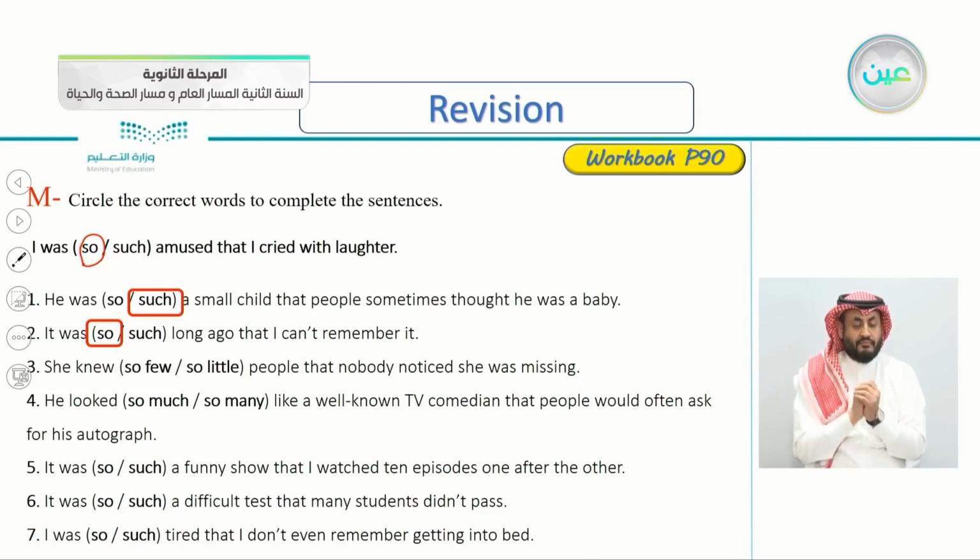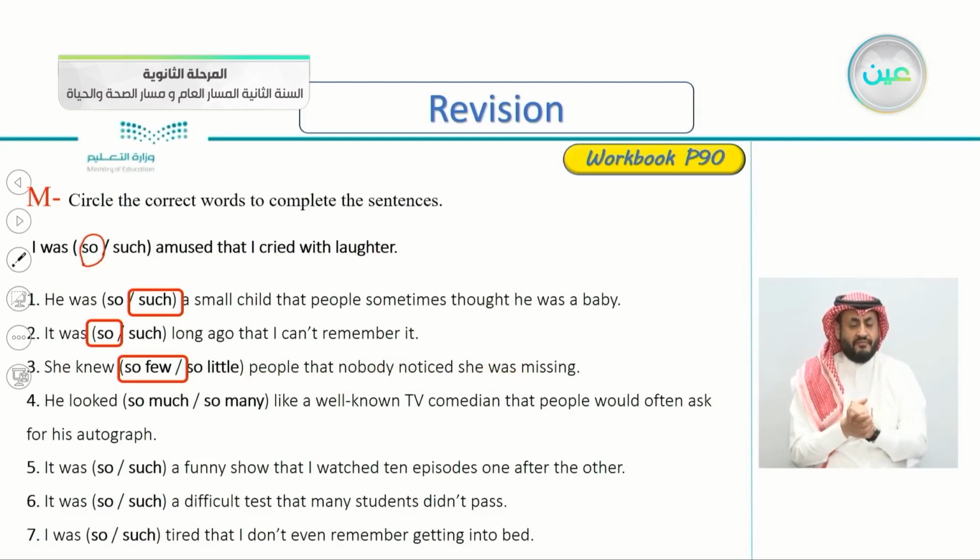Number three: she knew so few or so little people. So what comes with people, little or few? She knew so few or so little people that nobody noticed she was missing. So the answer here is, of course, so few people. She knew so few people. This is the cause, her knowing so few people. The effect here: nobody noticed that she was missing.